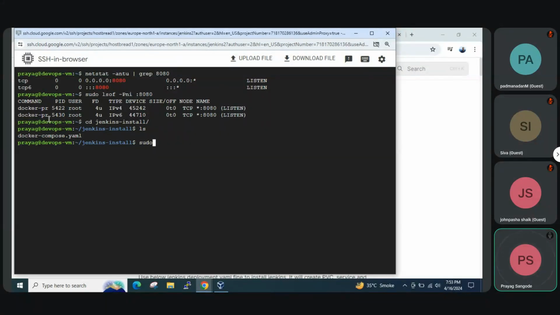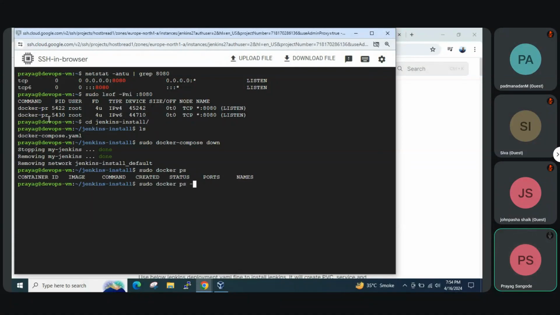Compose. The command would be sudo docker compose down. Down will stop the container and it will also remove it. So when we do sudo docker ps, okay, there is nothing. So sudo docker compose down removed the container.